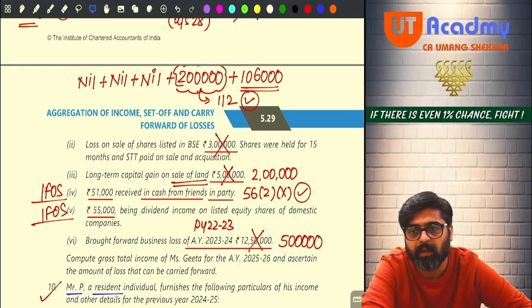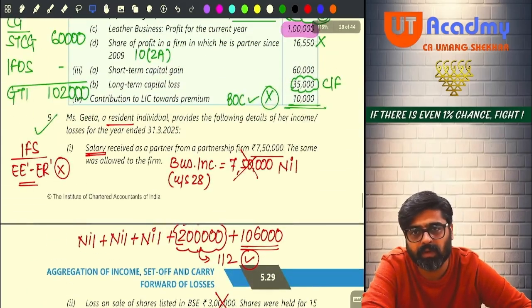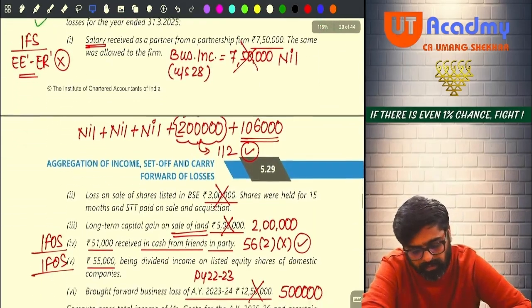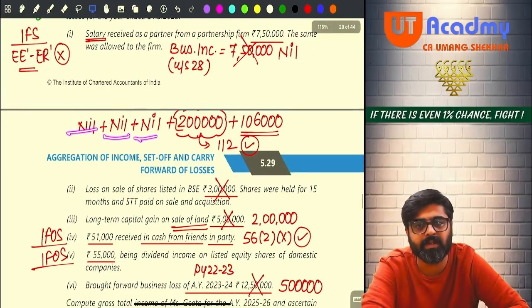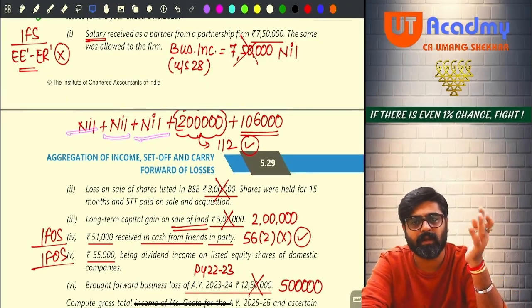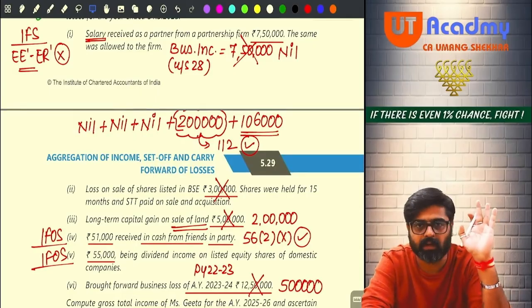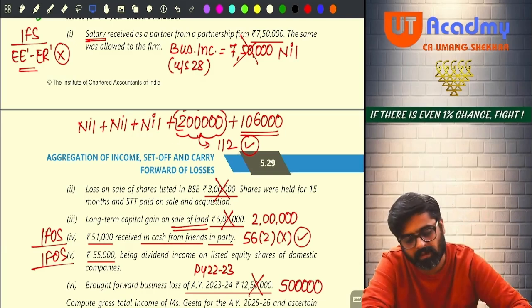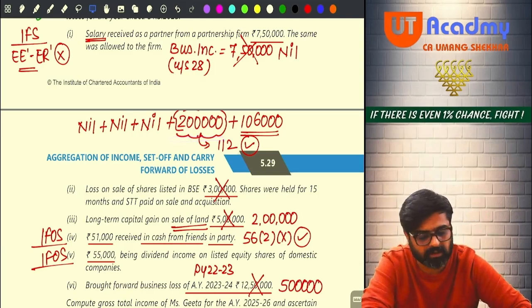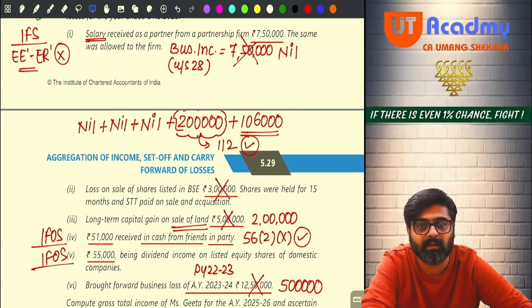Yes or no? So do you have salary? No, nil salary. Do you have house property? No, nil house property. Do you have PGBP? No, it was there, but entire PGBP set off against your loss, brought forward business loss. Yes or no? Do you have capital gains? Yes, you have capital gains income of 2 lakh rupees. Still this 2 lakh rupees is remaining. Now this 2 lakh rupees which is remaining is your long term capital gain on sale of urban land, which will be taxable under section 112.